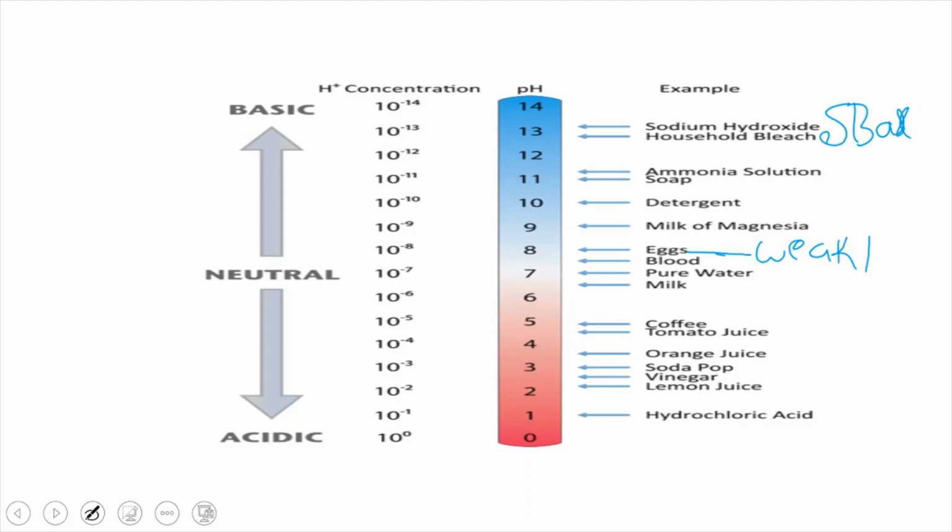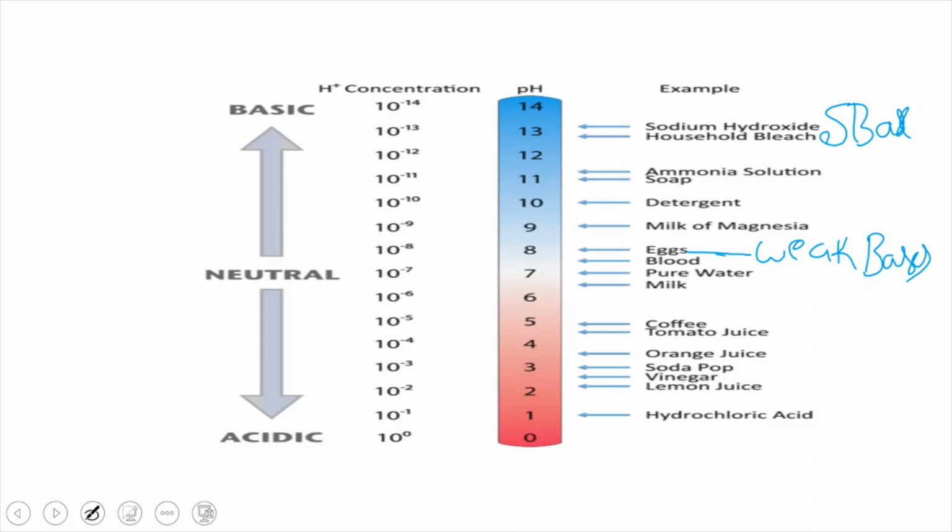Eggs are called weak bases because their pH value is 8. Blood is 7, and pure water is also 7, it's neutral. Milk is 6.5. Coffee is 5. Tomato juice, 5. Orange juice is 4.5. Soda pop is 3, and vinegar and lemon juice are 2, and hydrochloric acid is 1.